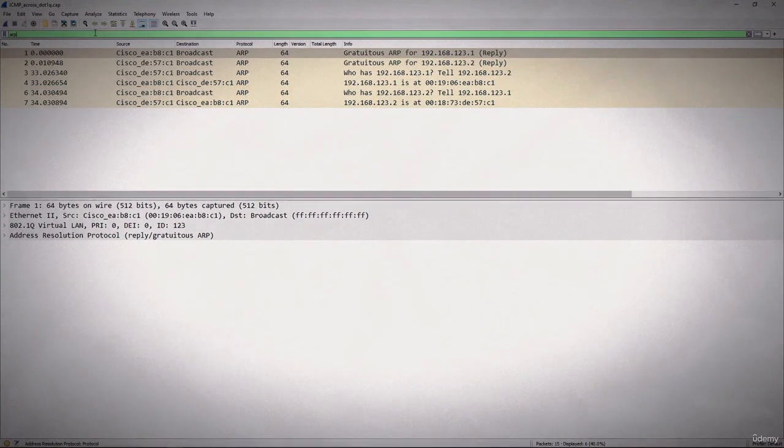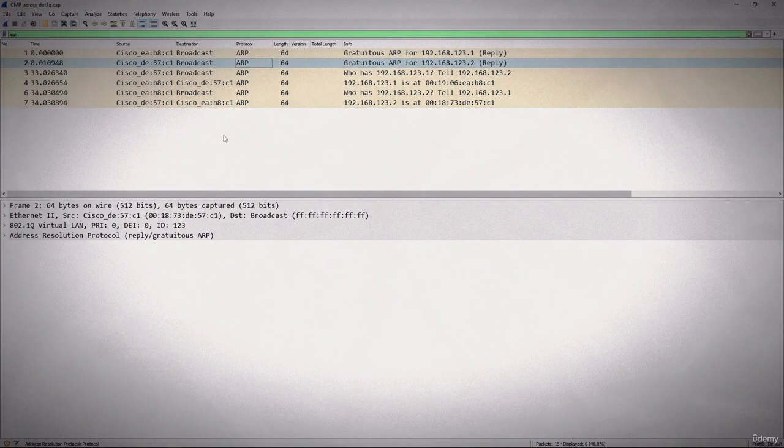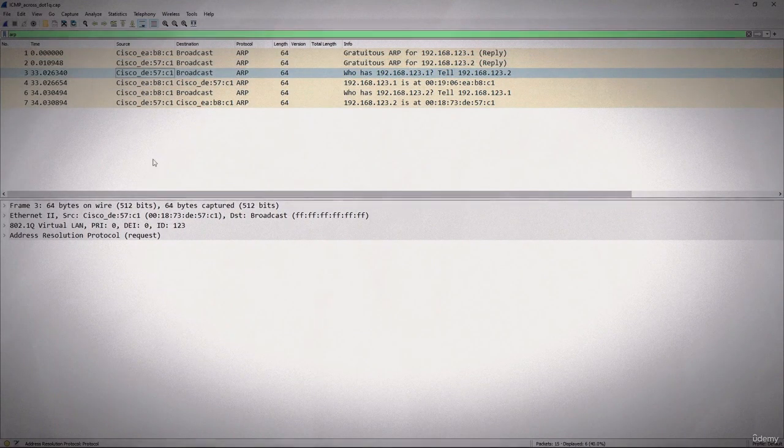And you see there are a couple of different types. One is the gratuitous ARP, and as we talked about, that is simply a test for duplicate IP addresses on a local area network. But then down below here we see the ARP request and ARP reply.